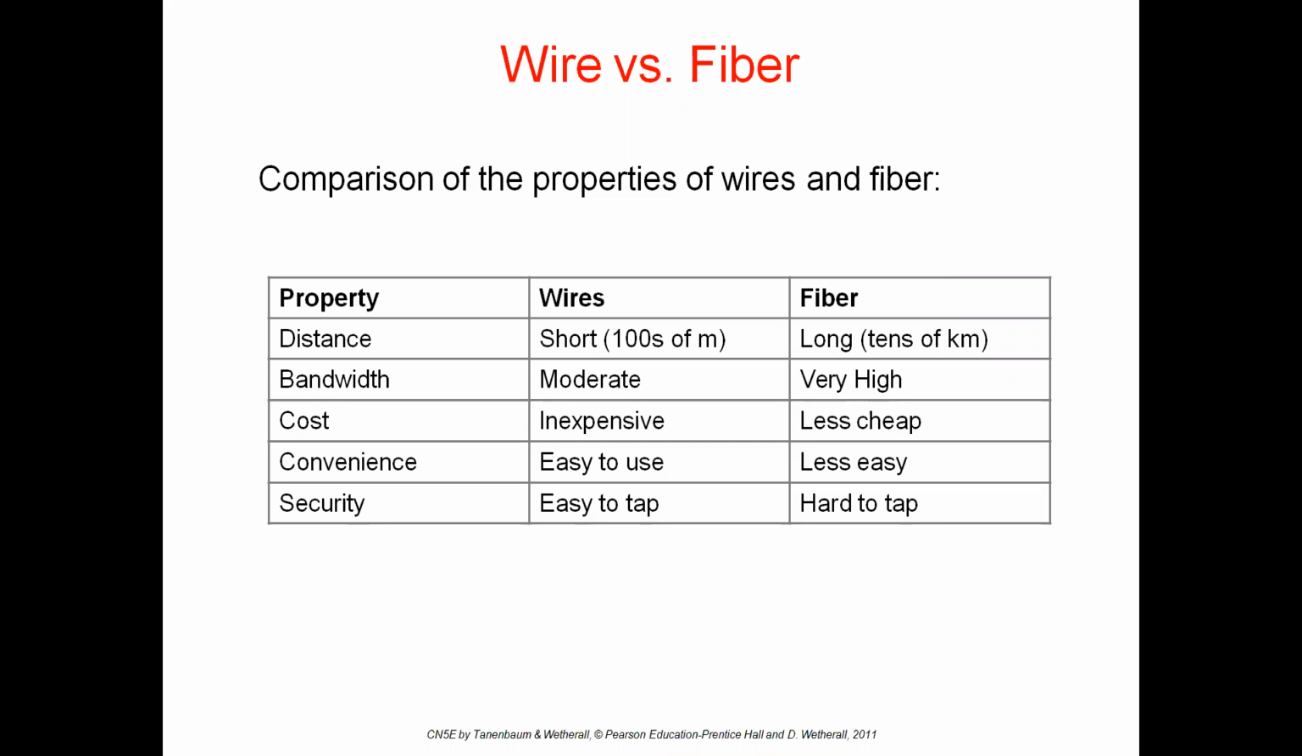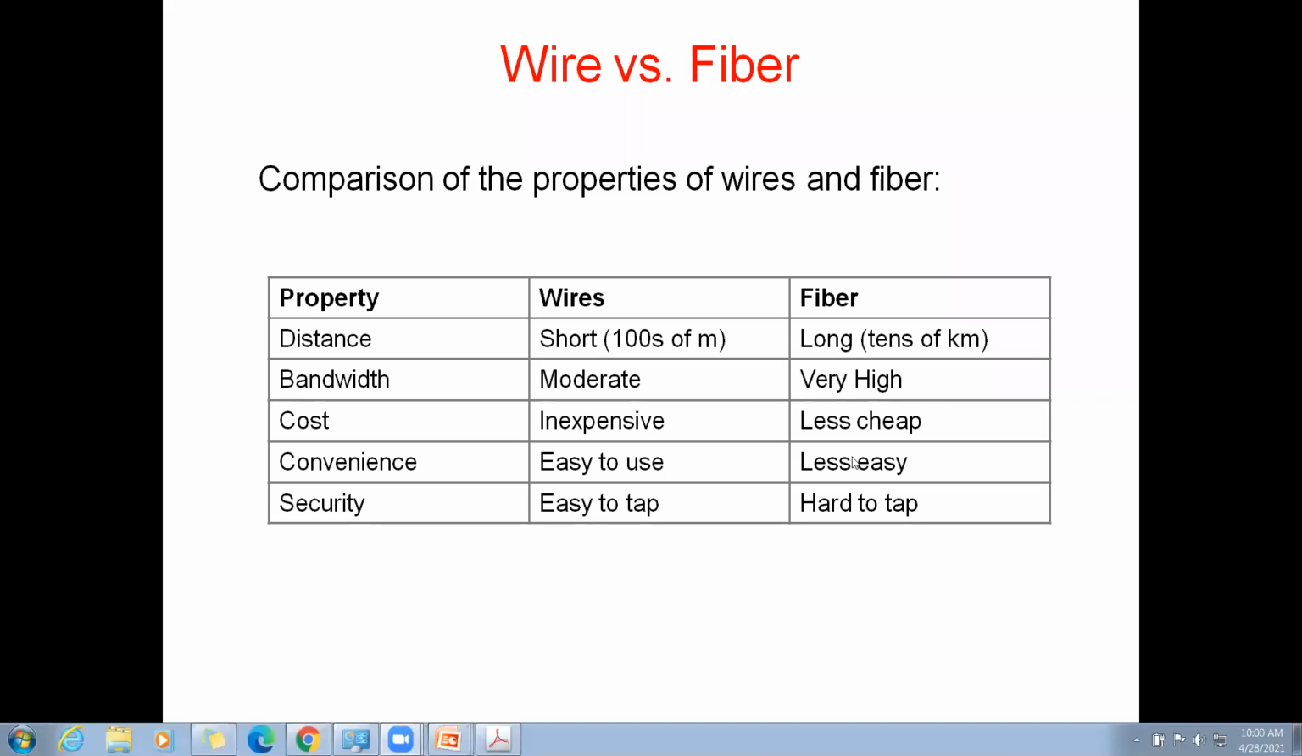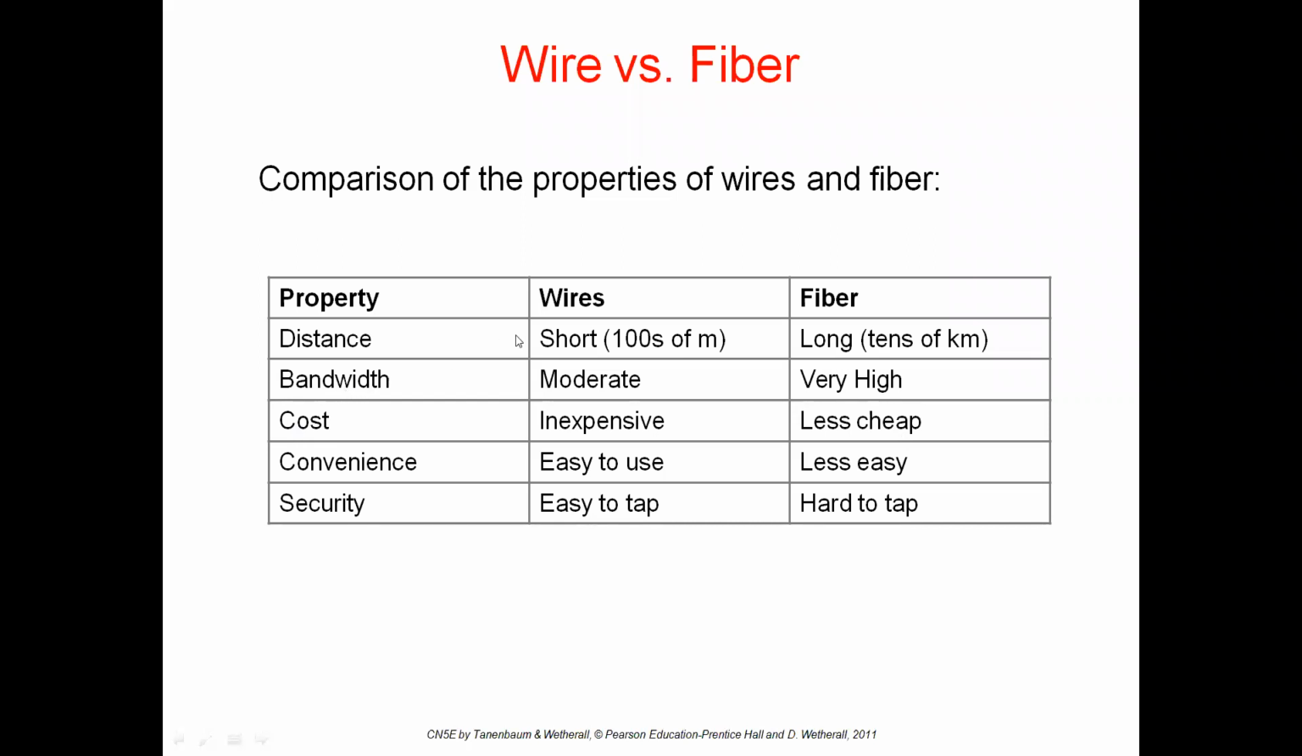Coming to the distance, wires are used for shorter distances, whereas fiber is used for longer distances. Next, coming to the bandwidth. The bandwidth in wires is moderate. In the fiber, we will get very high bandwidth. Cost of the wires is inexpensive, very low cost, and fiber is less cheap. Coming to the convenience, wires are easy to use and fibers are not easy to use.